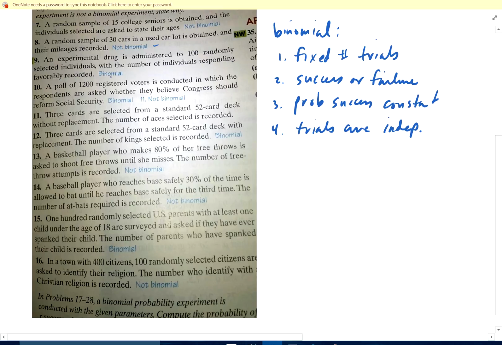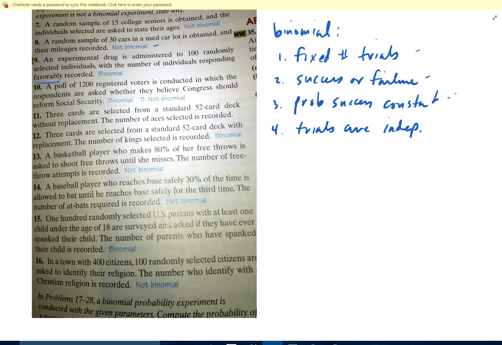So, success or failure, favorably or not. All right. So yes, you've got success or failure. You've got a fixed number of trials. Probability of success. Is that constant? What is success?